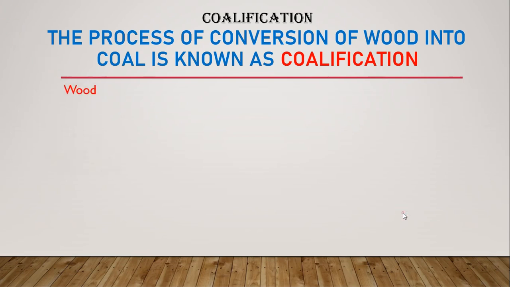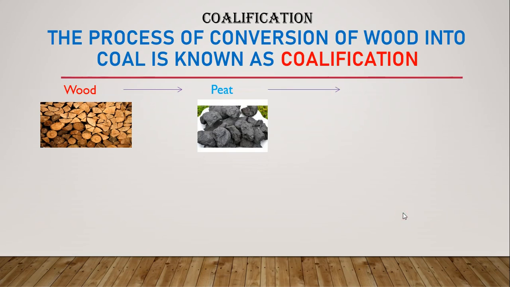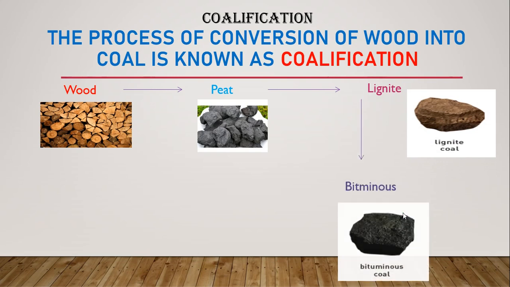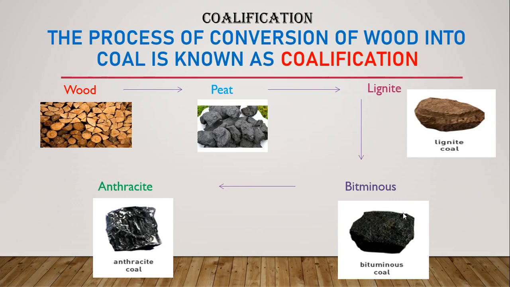First, when the wood is heated, it is converted into peat. Then peat is converted into lignite coal, which on heating converts into bituminous coal, and lastly bituminous coal on heating converts into anthracite coal.